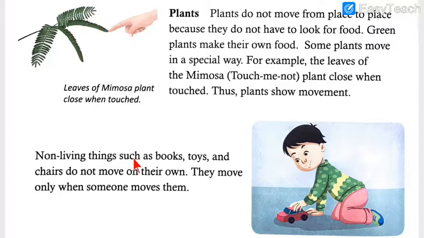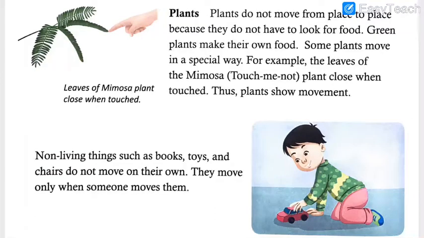Now, non-living things such as books, toys and chairs do not move on their own. They move only when someone moves them. That means non-living things cannot move on their own, like human beings or any other creatures. Non-living things need the force of living things to move from one place to another.